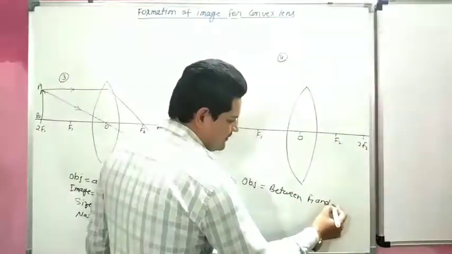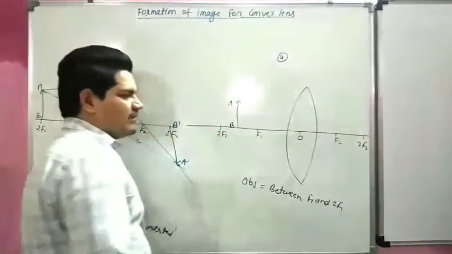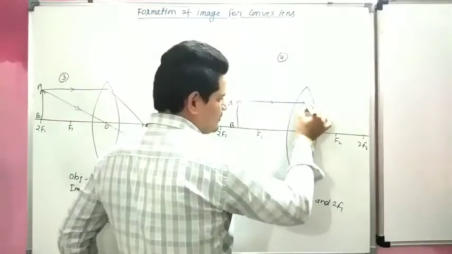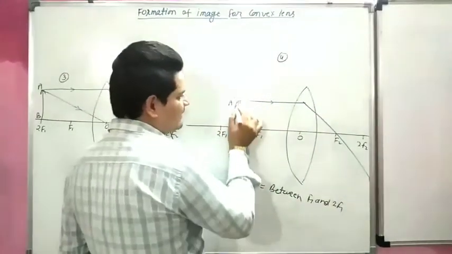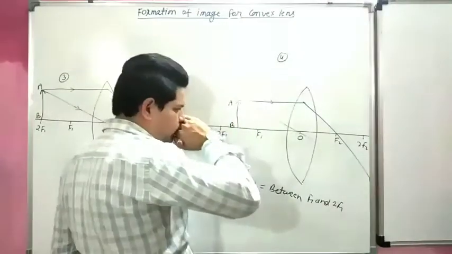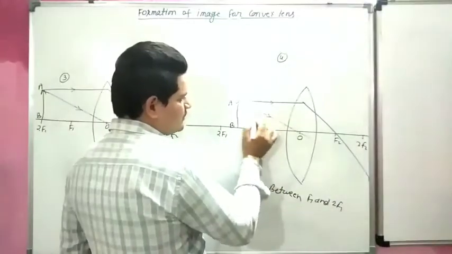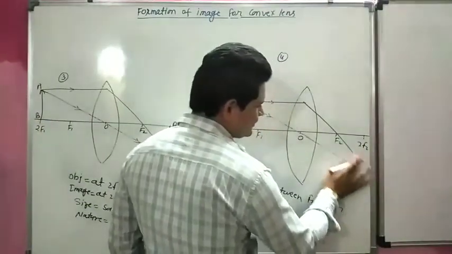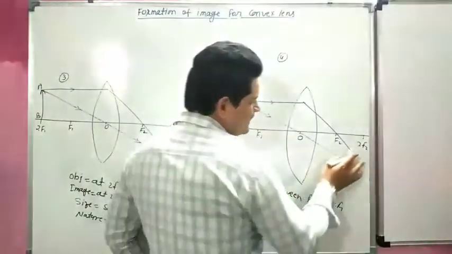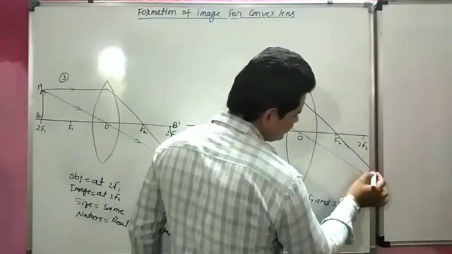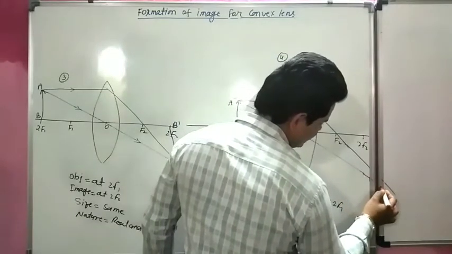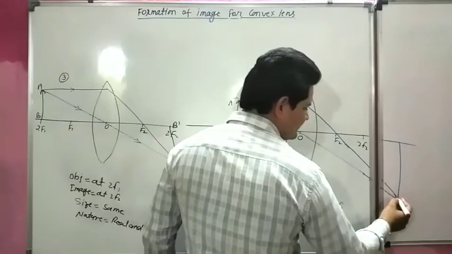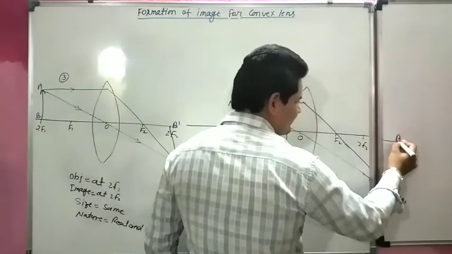According to the rule, when an incident ray comes parallel to the principal axis, it will pass through the focus, and when an incident ray comes through the optical center, it will pass through the same point. Both lines will intersect here. So this is called our image, A dash B dash.